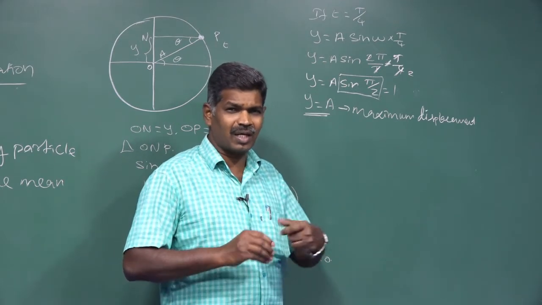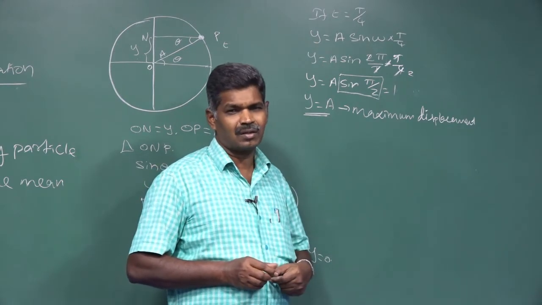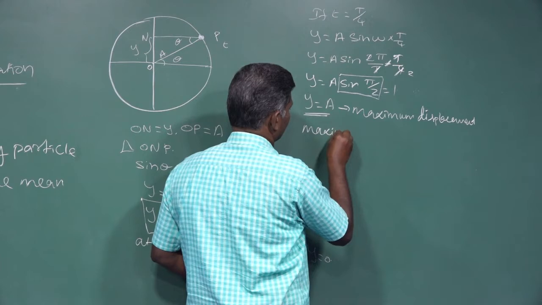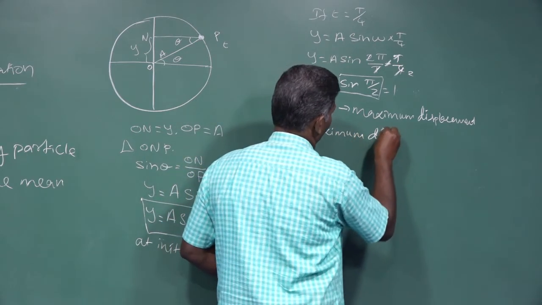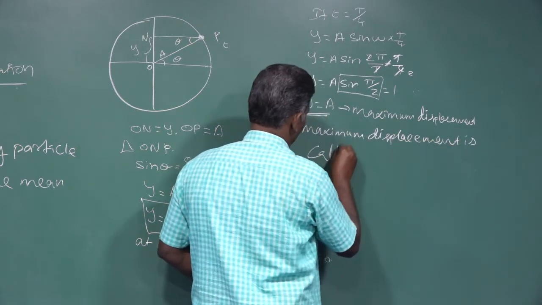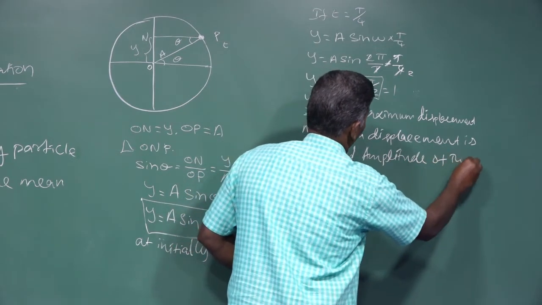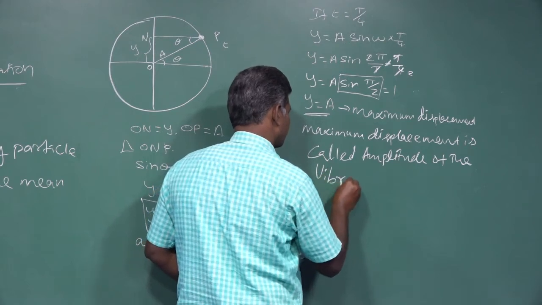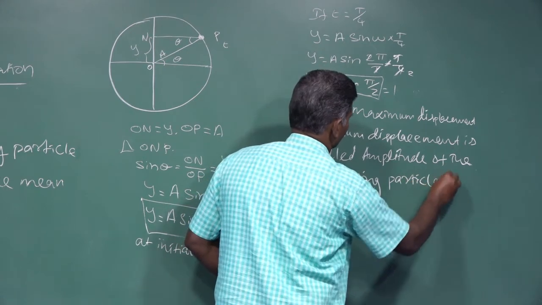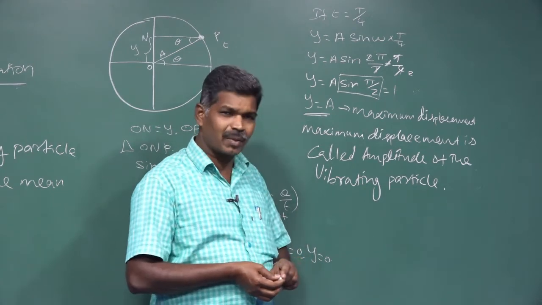What we are saying is, if any particle makes a vibration, its maximum displacement is called the amplitude of the vibrating particle.